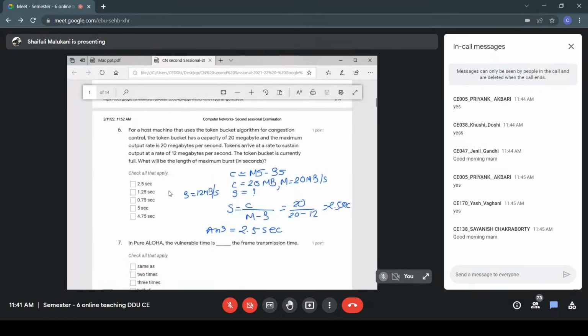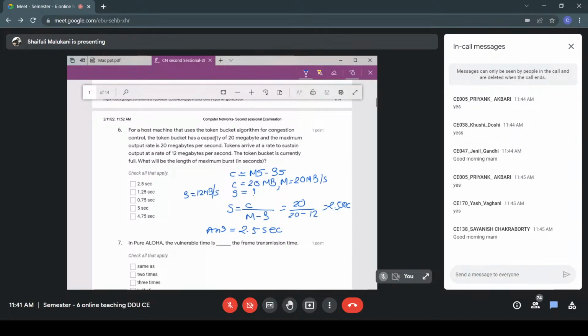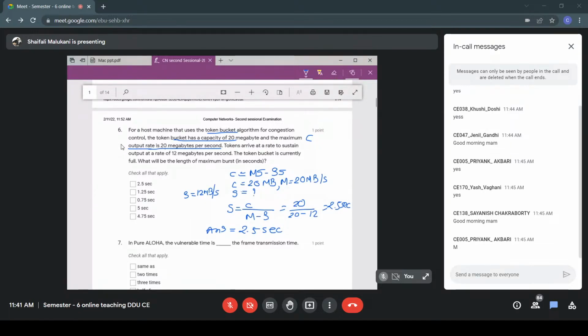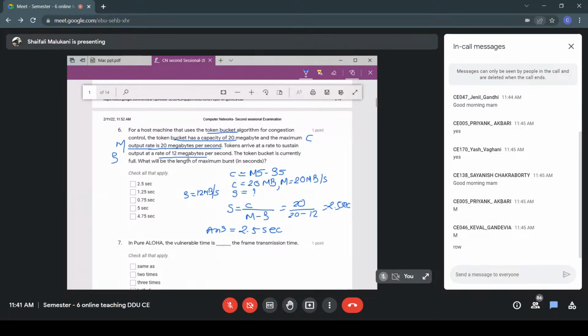So the first question was regarding the token bucket. What is given to you? The token bucket capacity C is given to you. The maximum output rate is also given to you. Symbolically, what do we call this? The maximum output rate is M. And the token arrival rate is rho. So what is the question to you? The length of the maximum burst in seconds is asked. That is S.